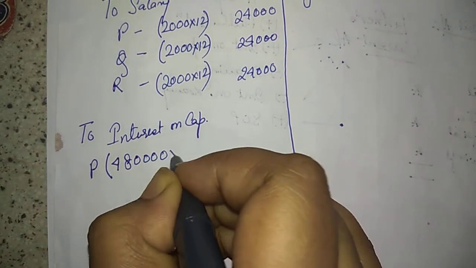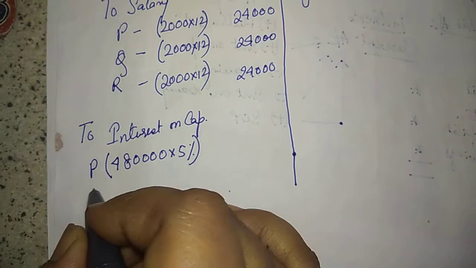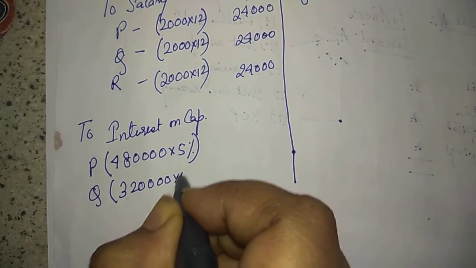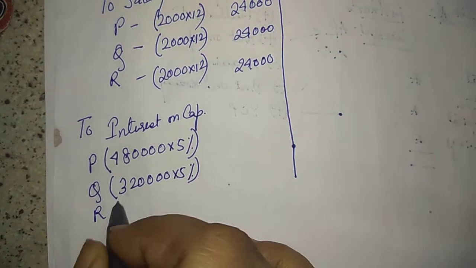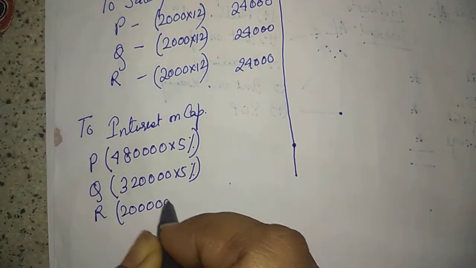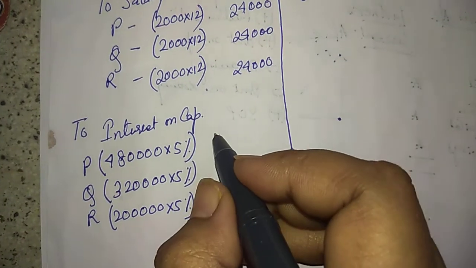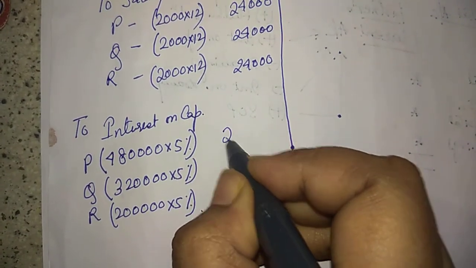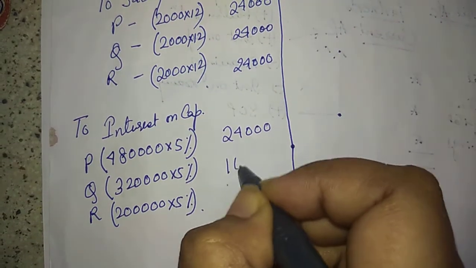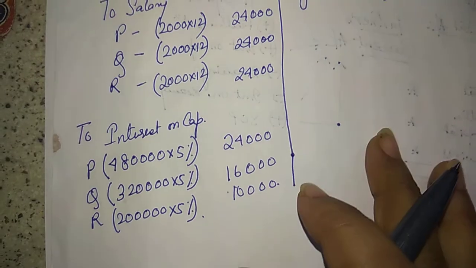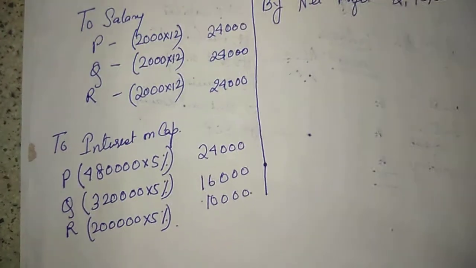4,80,000 के ऊपर 5%. Q 3,20,000 के ऊपर 5% and R 2 लाख के ऊपर 5%. Done. कितना आएगा? This is 24,000. This is 16,000. This is 10,000. Fine. अच्छा. Next.